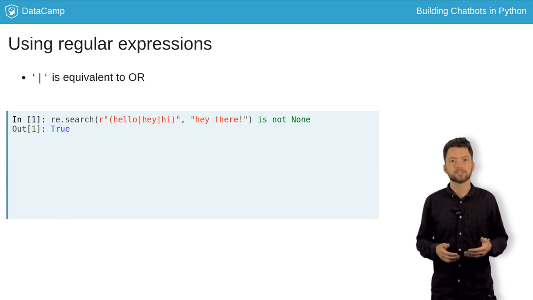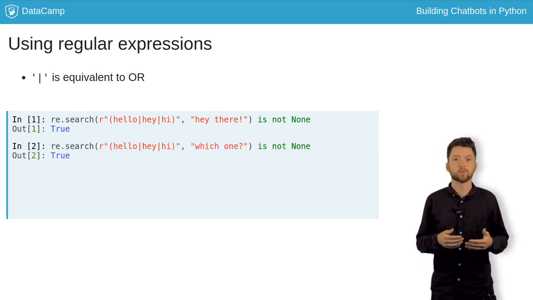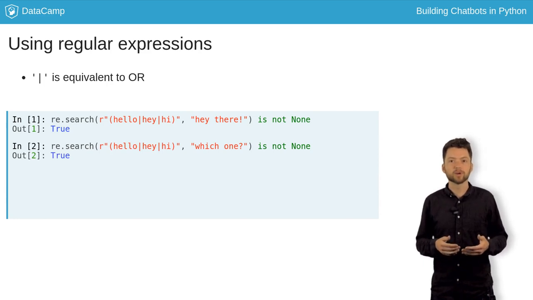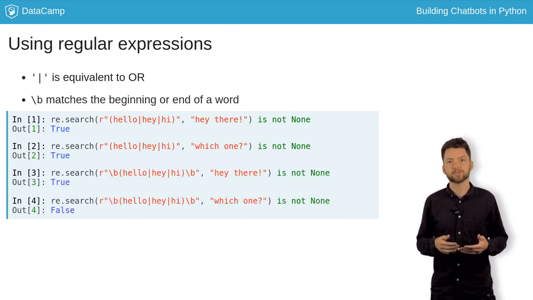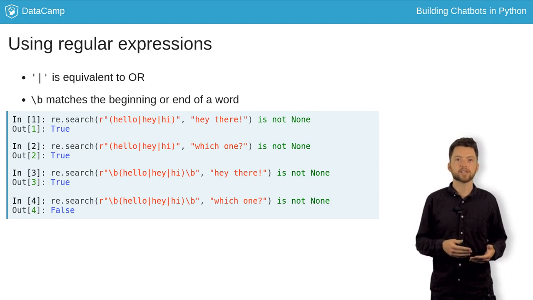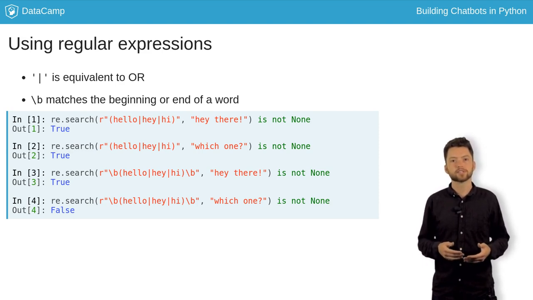Notice, however, that this is just a string of characters. So hi will also match the words which, this, etc. We can add the word boundary expression, \b, at the start and end to indicate that there shouldn't be any alphanumeric characters on either side of our keyword. Notice that we've put an r before the start of the string. This creates a so-called raw string, which means that we can include special characters like the backslash, without clashing with the default Python string behavior.